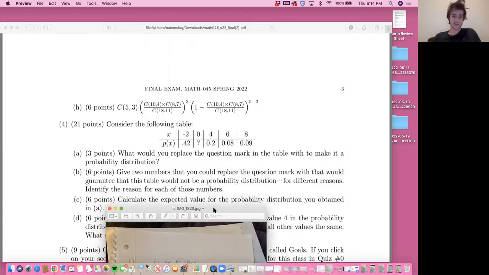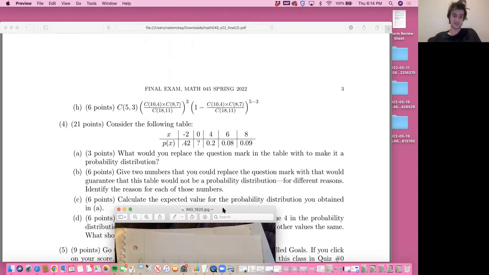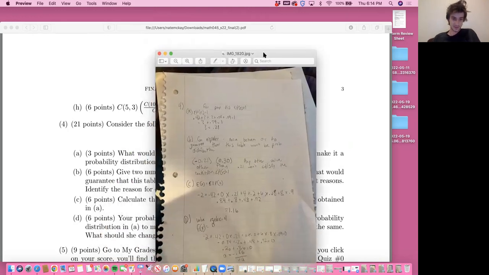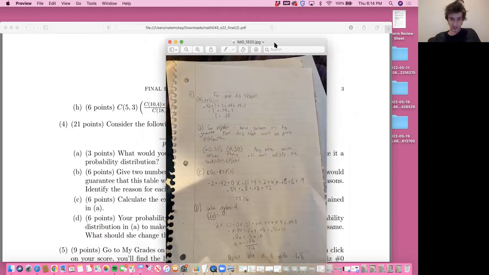C: calculate the expected value for the probability distribution you obtained in A. So plug in everything from A into the formula, plug in all the numbers from up top, and it's 1.16.